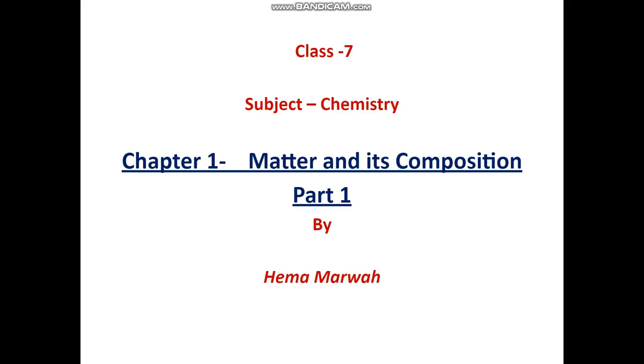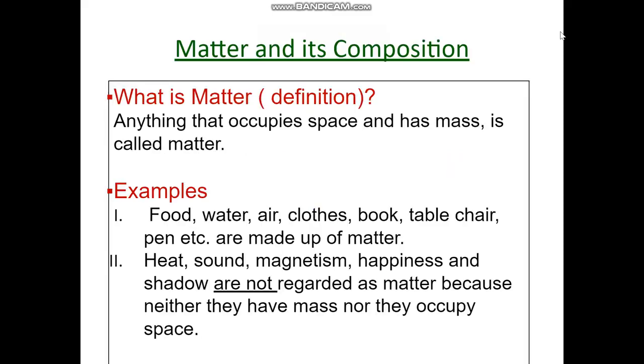Before introducing, I want to tell you that under the ICSE board, we have the book titled Essential ICSE Chemistry for class 7. This book is divided into 8 chapters. I'm going to introduce you to the first chapter, namely matter and its composition. I have divided the chapter into two parts. I'm going to present the first part of the chapter, matter and its composition.